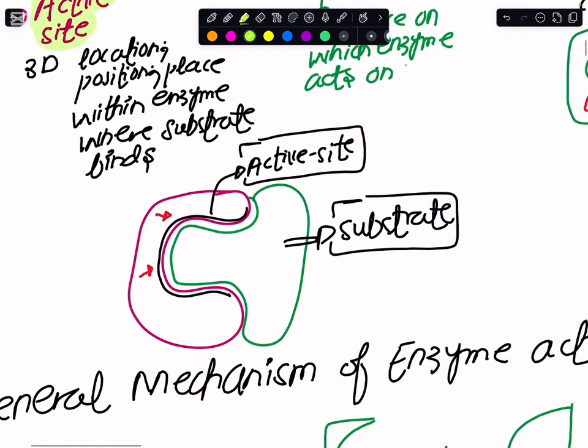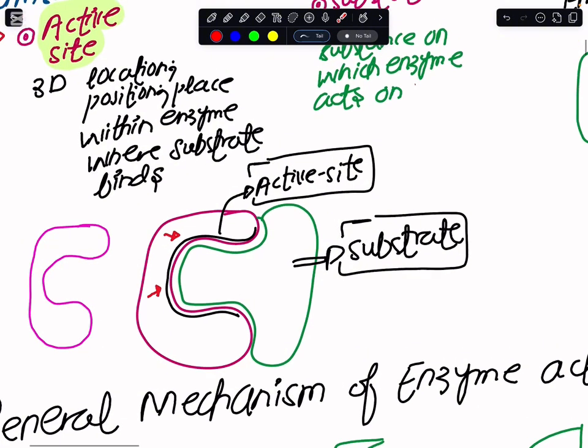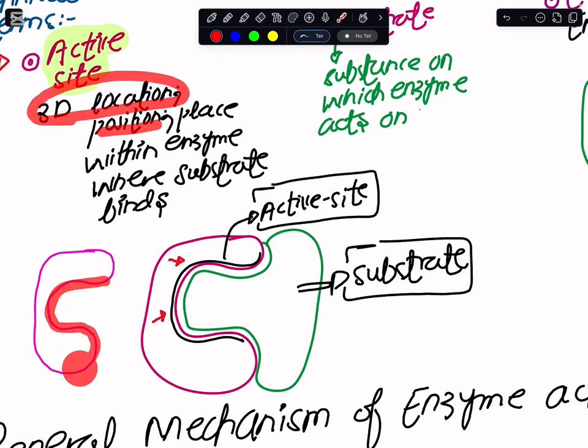If I make another diagram, so if I say this is an enzyme, within the enzyme we have some specific shape or some specific space within the enzyme molecule where the reactant molecule would come and bind. So what we say is that this active site is actually the three-dimensional location or position within the enzyme molecule where the substrate is going to come and bind with it.